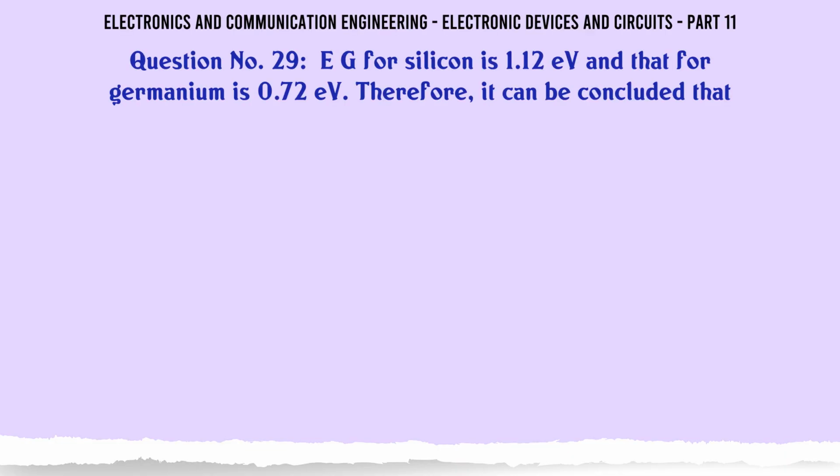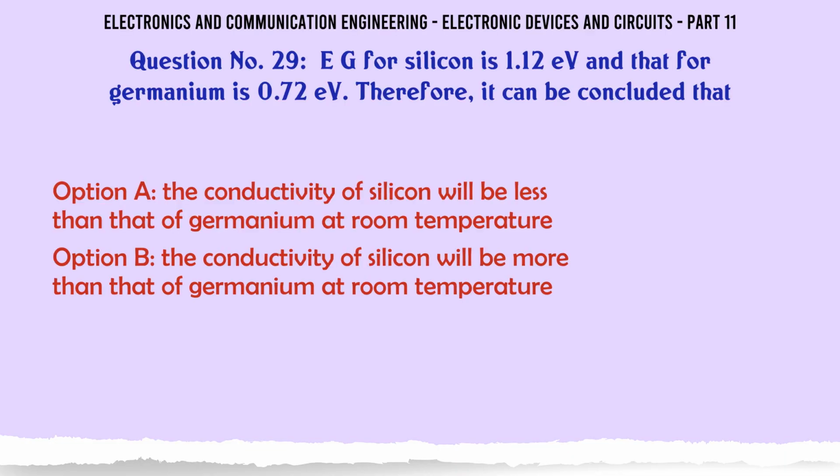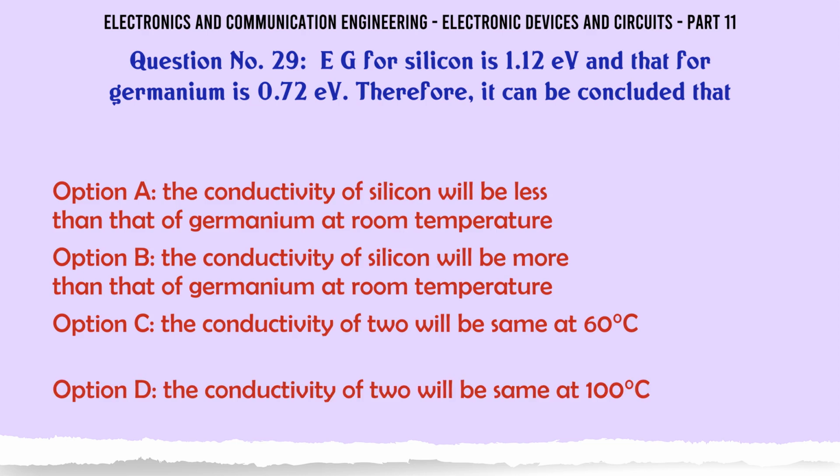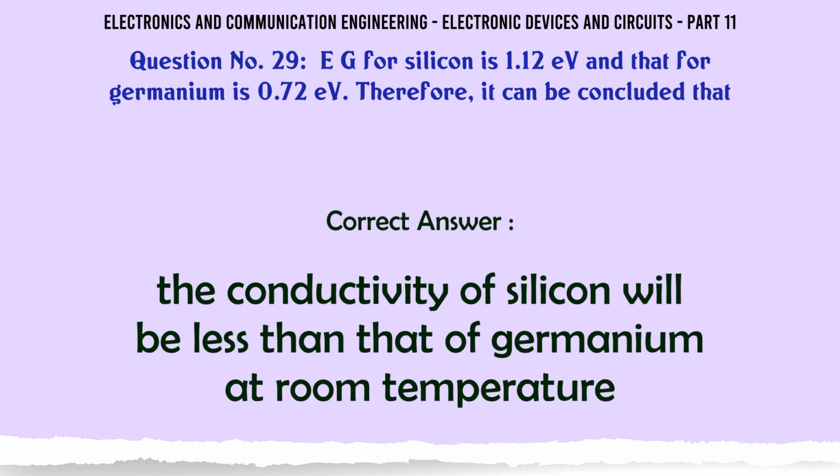E.g., the band gap for silicon is 1.12 eV and that for germanium is 0.72 eV. Therefore, it can be concluded that the conductivity of silicon will be less than that of germanium at room temperature. B. The conductivity of silicon will be more than that of germanium at room temperature. C. The conductivity of the two will be the same at 60 °C. D. The conductivity of the two will be the same at 100 °C. The correct answer is the conductivity of silicon will be less than that of germanium at room temperature.